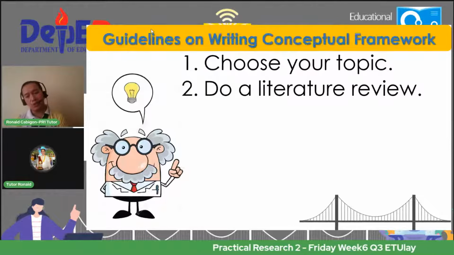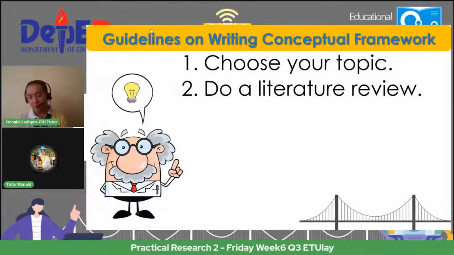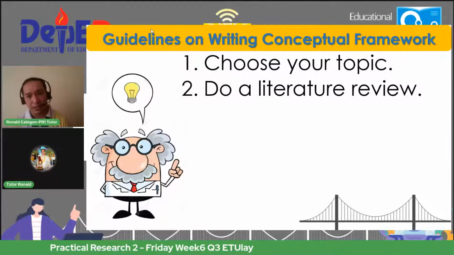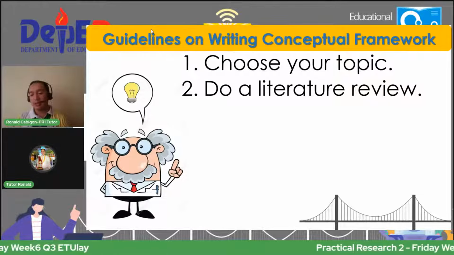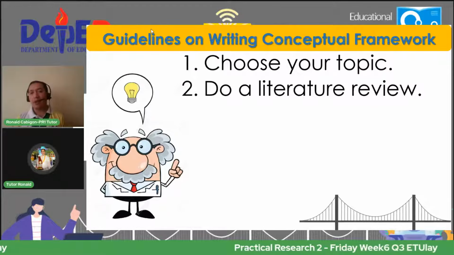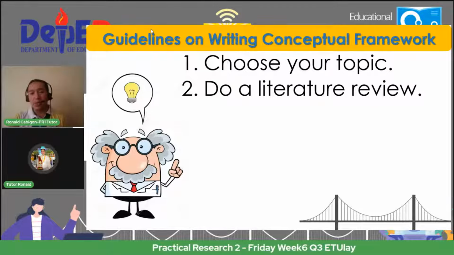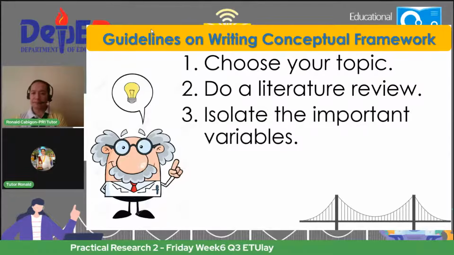And of course, when you do literature review, you use appropriate documentation. So we will talk about the appropriate documentation in the next online tutorial.